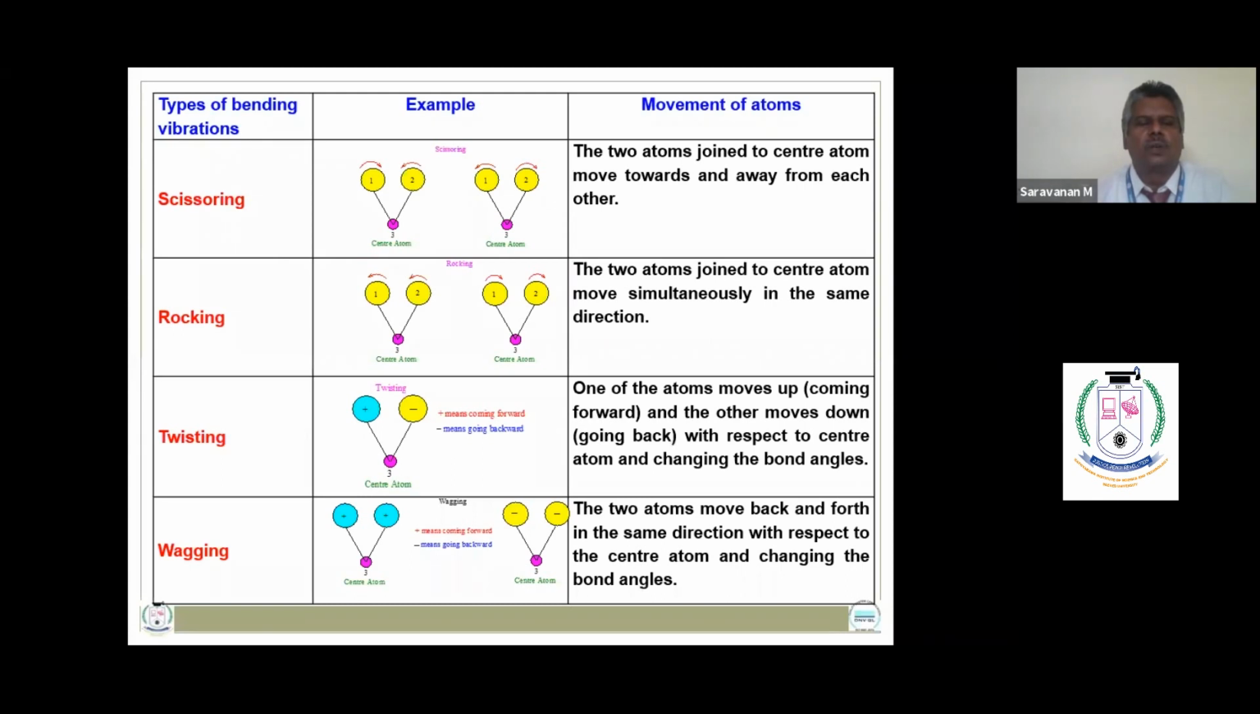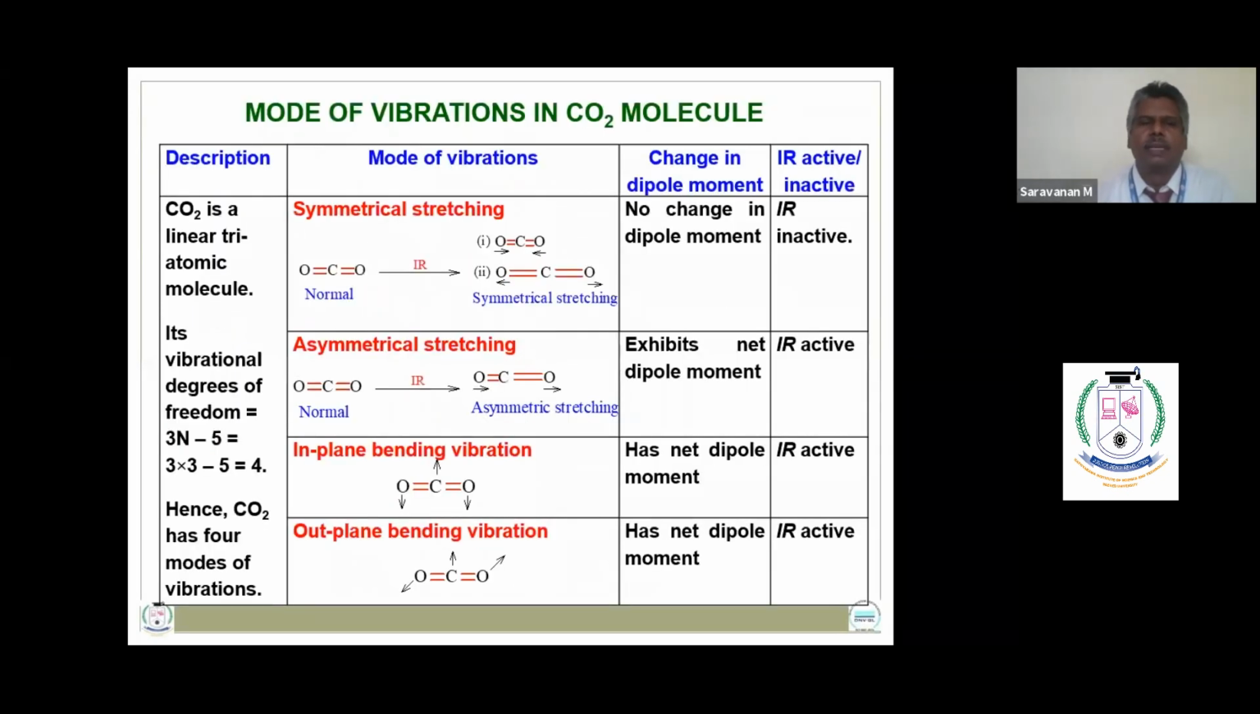They are scissoring, rocking, twisting, and wagging. If the two atoms are joined to a center atom and move towards and away from each other, it is known as scissoring. If the two atoms move simultaneously in the same direction with respect to the center atom, it is known as rocking. If one of the atoms moves up and the other atom moves down with respect to the center atom, thereby changing the bond angles, it is known as twisting. If the two atoms move back and forth in the same direction with respect to the center atom, it is known as wagging.